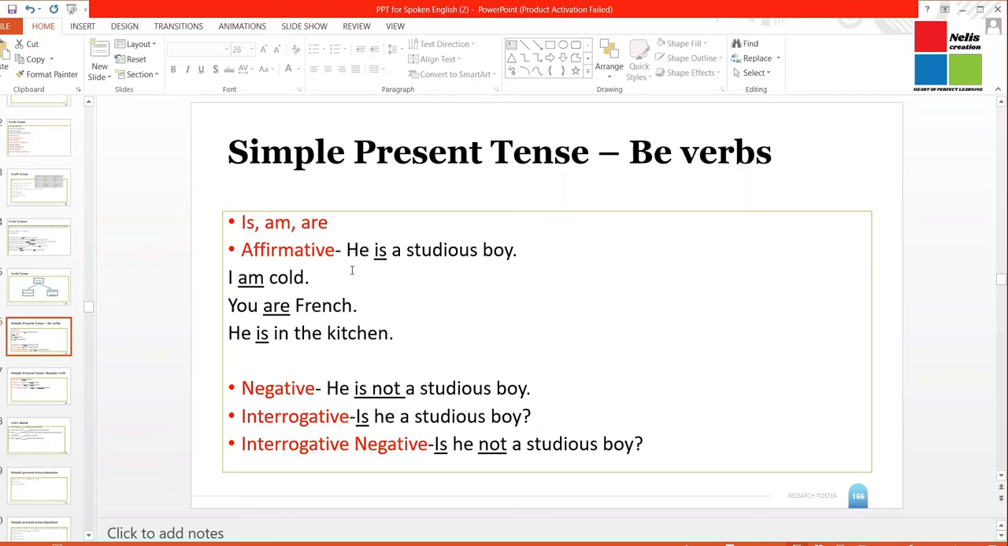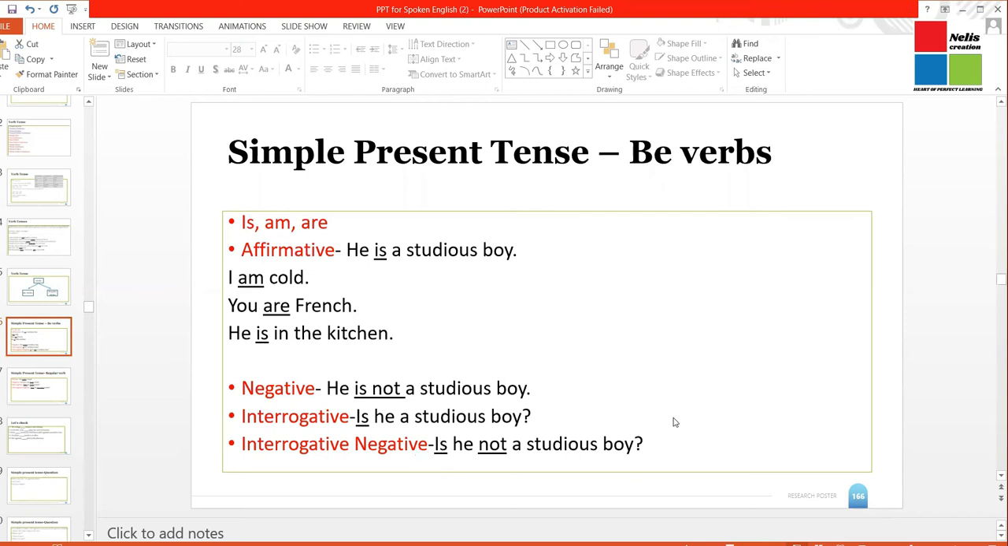A few more examples. I am cold. You are French. He is in the kitchen. All the underlined verbs are in the be verb form, and these are in the simple present tense. In the negative, we are going to write, he is not a studious boy. In the interrogative form of simple present tense, we will write, is he a studious boy? And in the interrogative negative, we will write, is he not a studious boy?